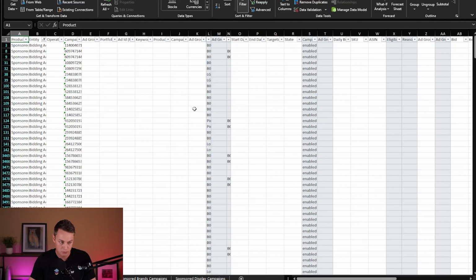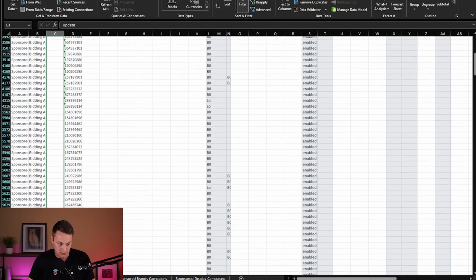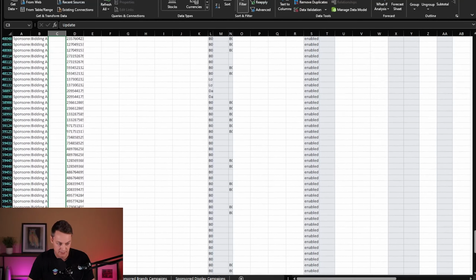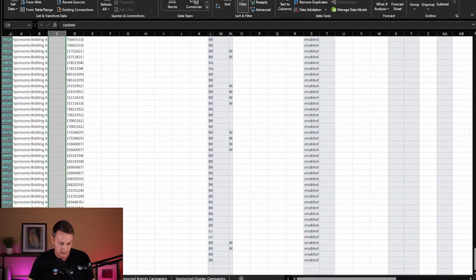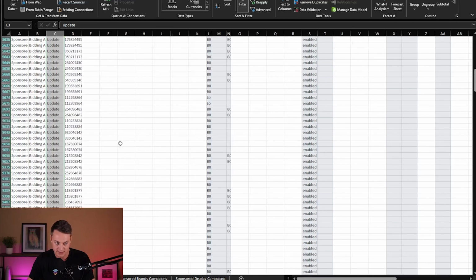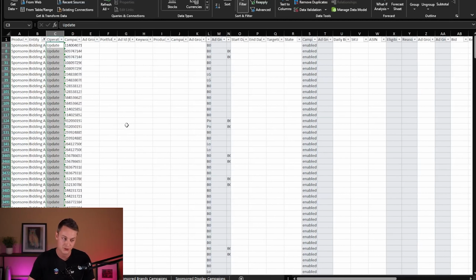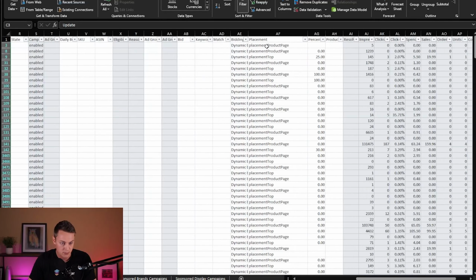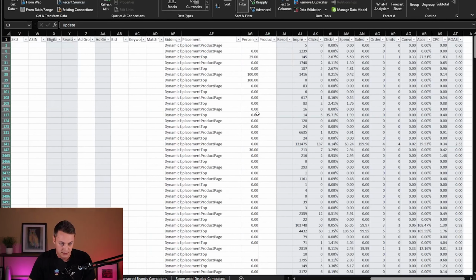And next step, we're just gonna knock this out right away, but we need to make sure we add an update for any of the rows that we are gonna actually update. And I'm just gonna drag this all the way down now, just make sure all the placement adjustments get updated. You could drag it, you could copy and paste it through all of them, and there we go. So we just want to make sure that it says update, or when you upload your spreadsheet, nothing's going to happen. And then as we scroll over, we'll see our placement and if there's any adjustments here.